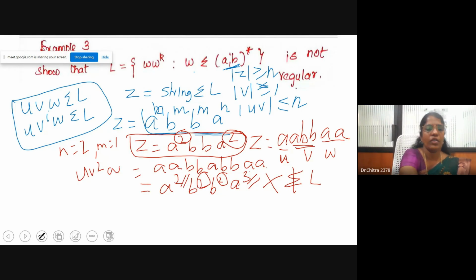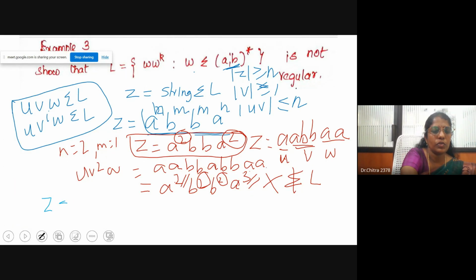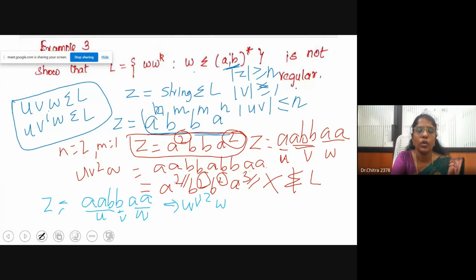I'll take it in another order. Consider the same string I have taken, and now I consider this as U, this as V, and this as W. So I'll find U V square W. You can find either U V cube W or U V power 0 W; anything can be taken.